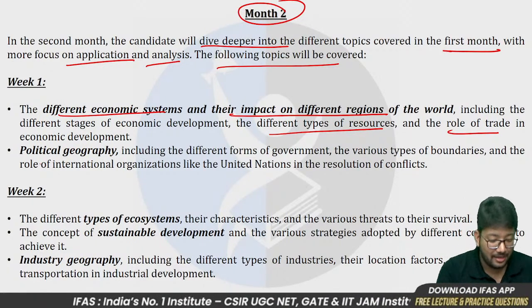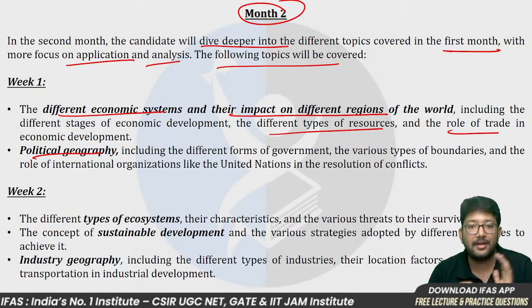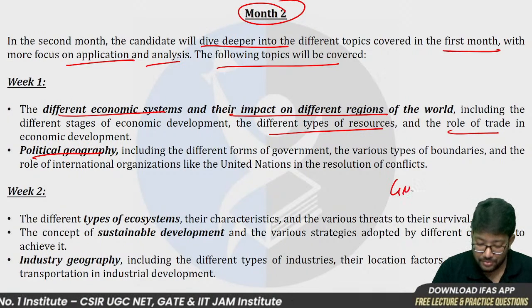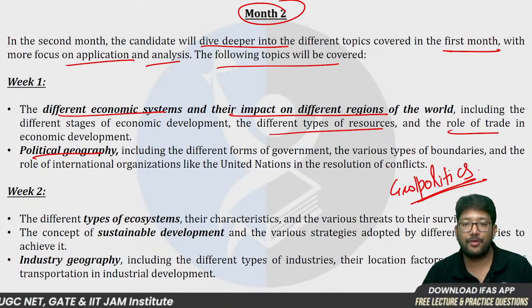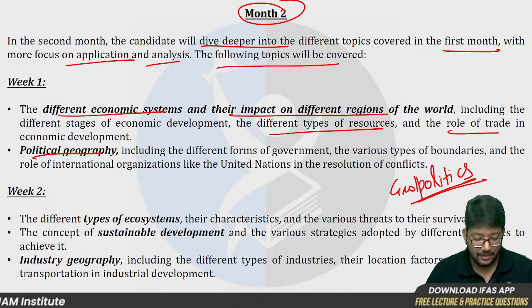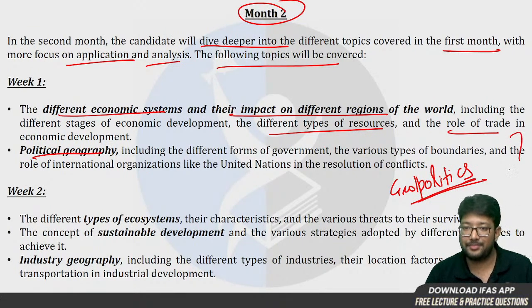Okay, and then comes political geography. Because economy and polity are very interrelated, because geopolitics you have heard about, it leads to conflicts also. Russia, Ukraine, you very well know about that, how it is impacting the economy of the world and the geography of the world. Okay, so these are interrelated topics, so we will be covering them together, side by side.